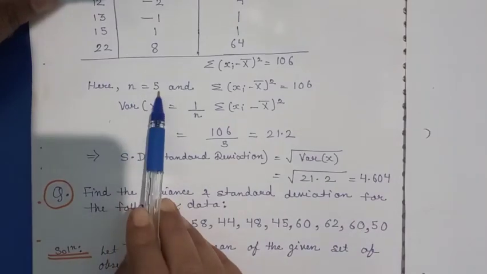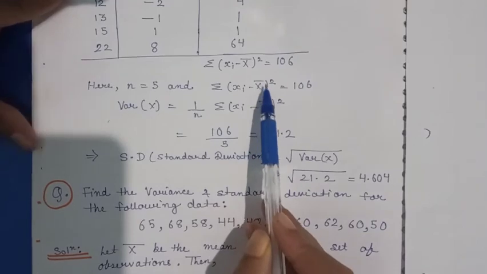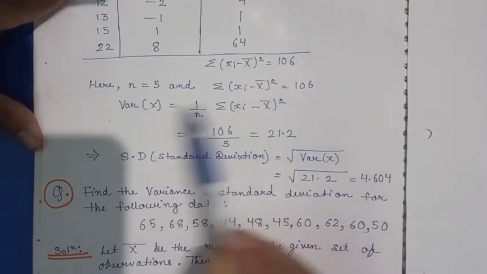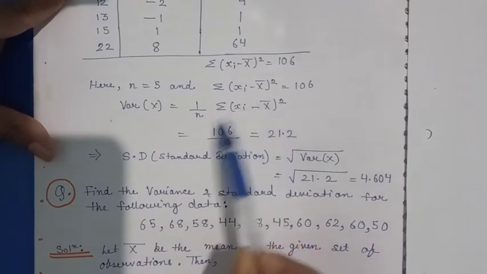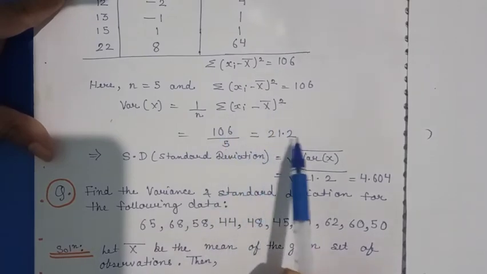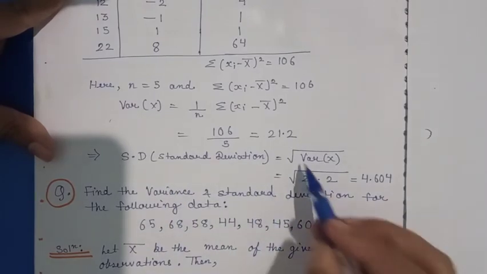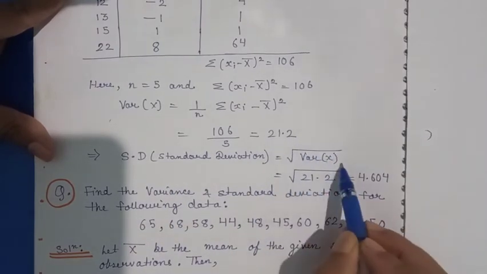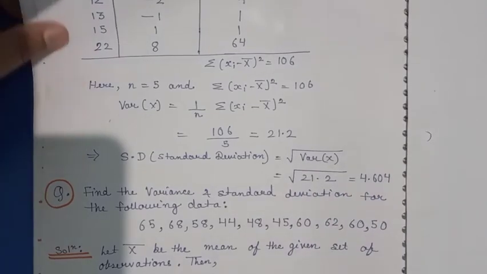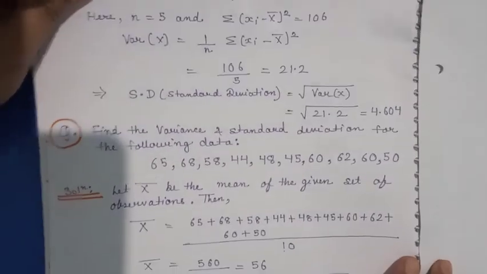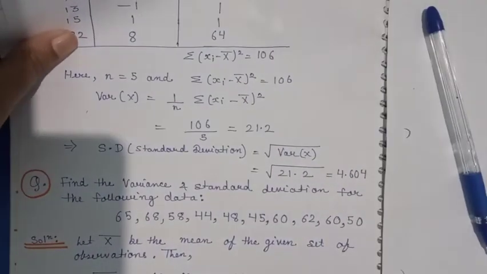Here n is equal to 5 because there are 5 elements, and summation of xi minus x bar whole square is 106. So variance is 1 by n summation of xi minus x bar whole square, that is 106 by 5, equal to 21.2. How to find the standard deviation? It is very simple: root over variance. So root of 21.2 is 4.604. So this is the way to find the standard deviation. Now next is to find the variance.